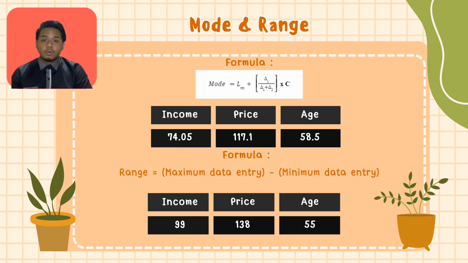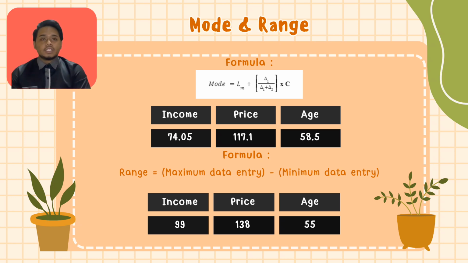I will now continue our presentation with the calculation of mode and range. As for mode, the formula is mode equals lower class boundary plus difference 1 over difference 1 plus difference 2, times C. The answer for income is 74.05. As for the price, the answer is 117.1. As for the age, the answer is 58.5.